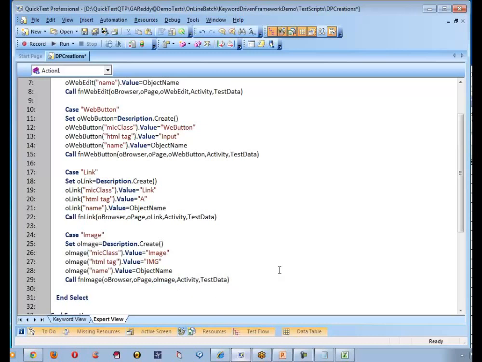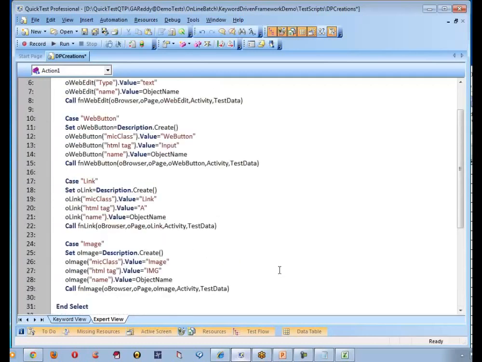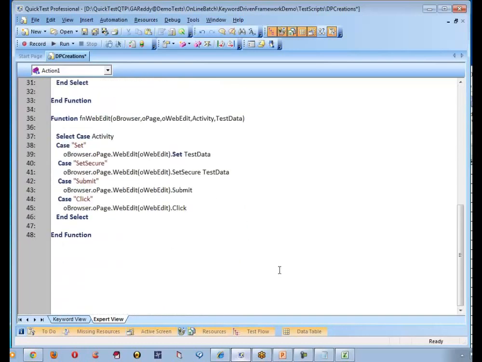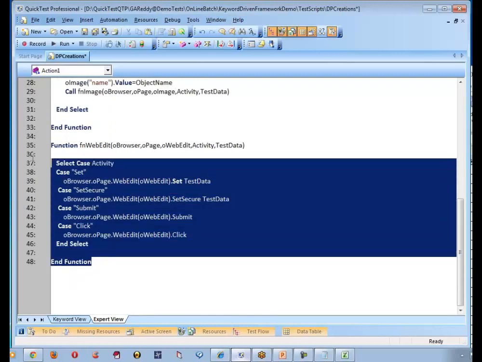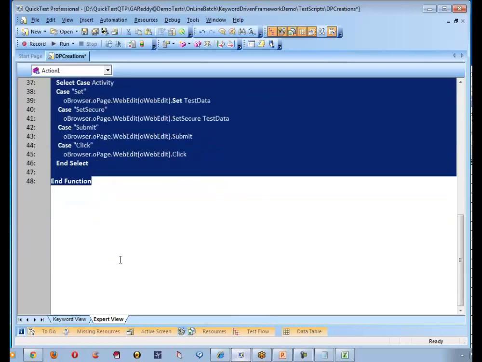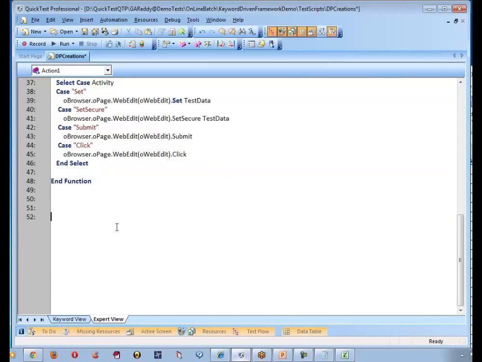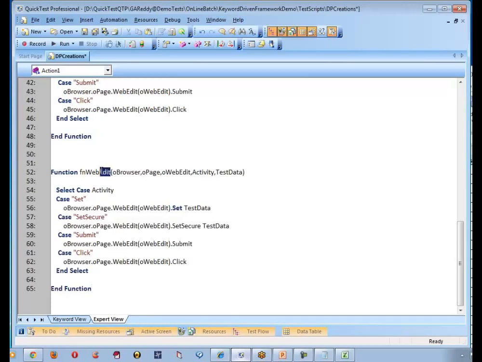Yes, sir. Good. So let me create one more function now. One more function with respect to the web button. Let me copy this code. Let me paste it at the bottom. Now let me say it's not web edit. Let me say web button. Okay. Now this is not oWebEdit. Let me say oWebButton. Good. So in the web button, what can you do?